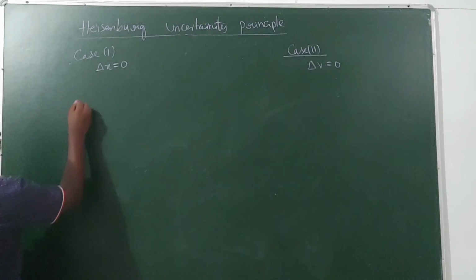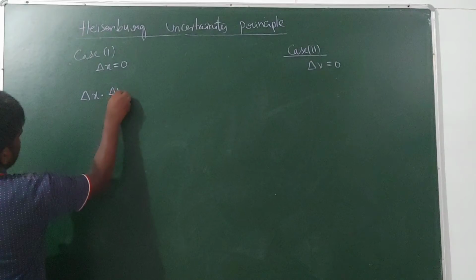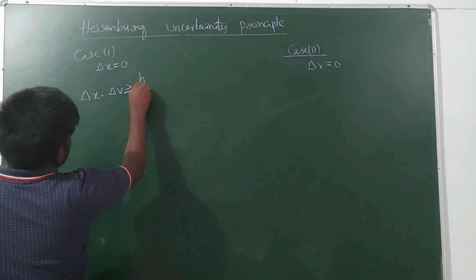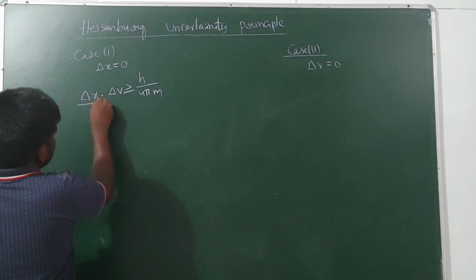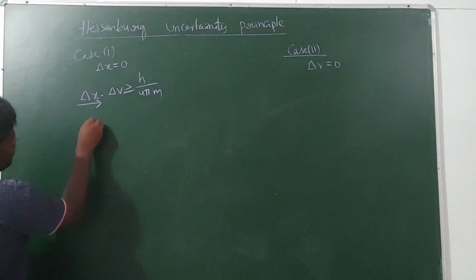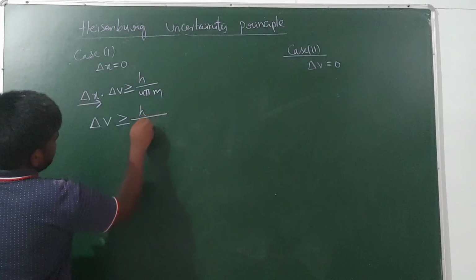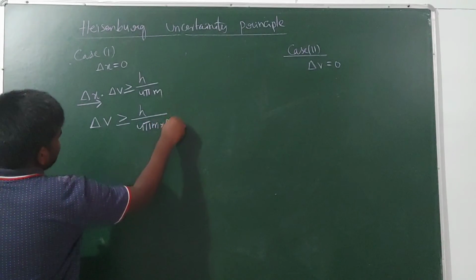Delta x into delta v is greater than or equal to h by 4 pi m, so delta v is greater than or equal to h by 4 pi m into delta x.